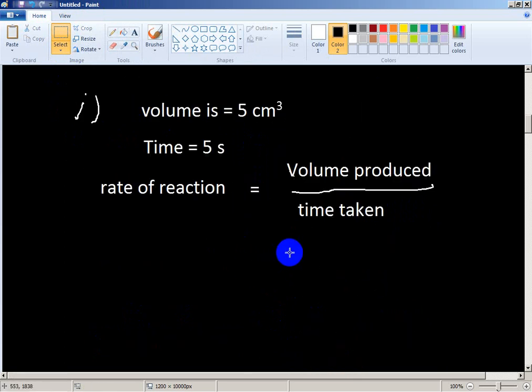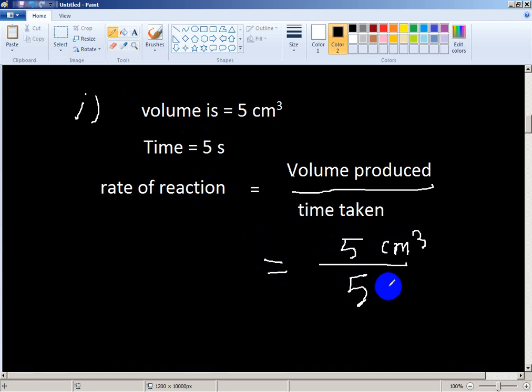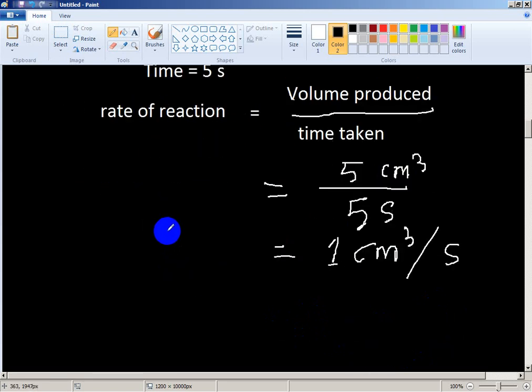We know rate of reaction equals volume divided by time. Now we have to find the volume: 5 cubic centimeters, and time is 5 seconds. So what is the rate of reaction? 5 divided by 5 is 1, that means 1 cubic centimeter per second. Okay, this is the first question.